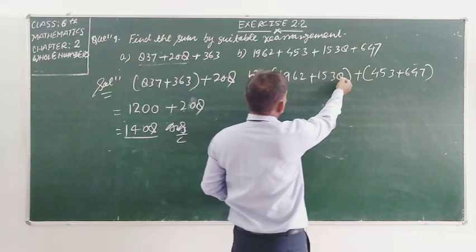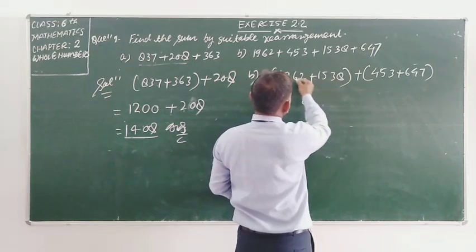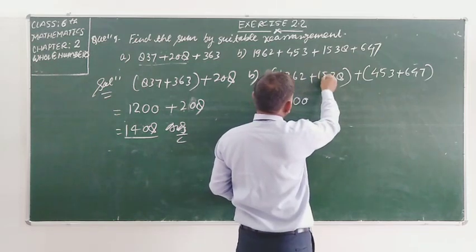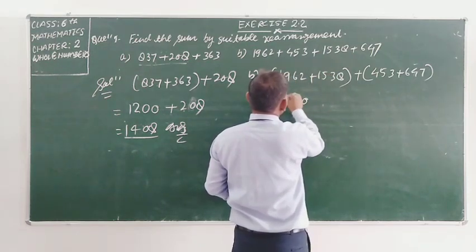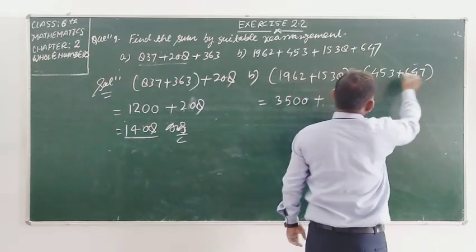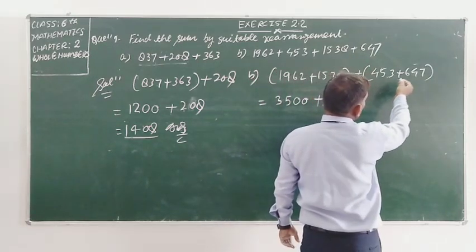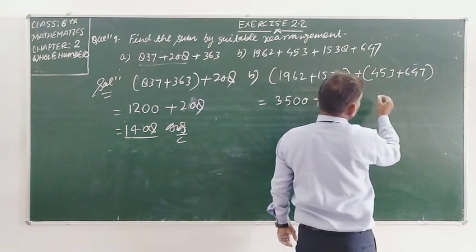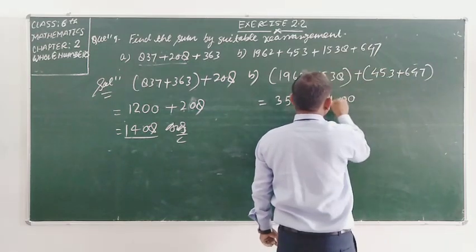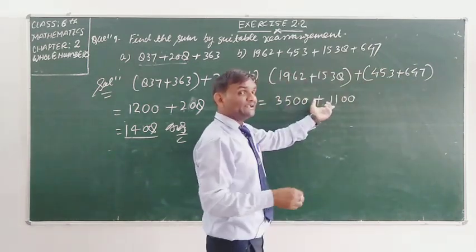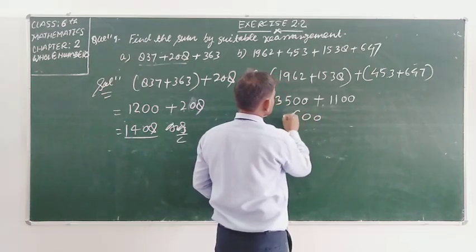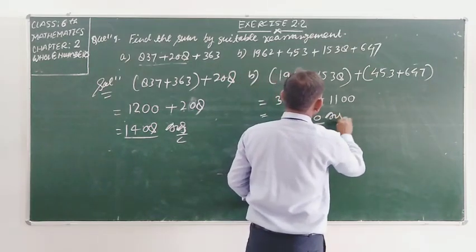So student, 1962 plus 1538 gives 3500, and 453 plus 647 gives 1100. You can add easily student. 3500 plus 1100 is 4600. This is my answer.